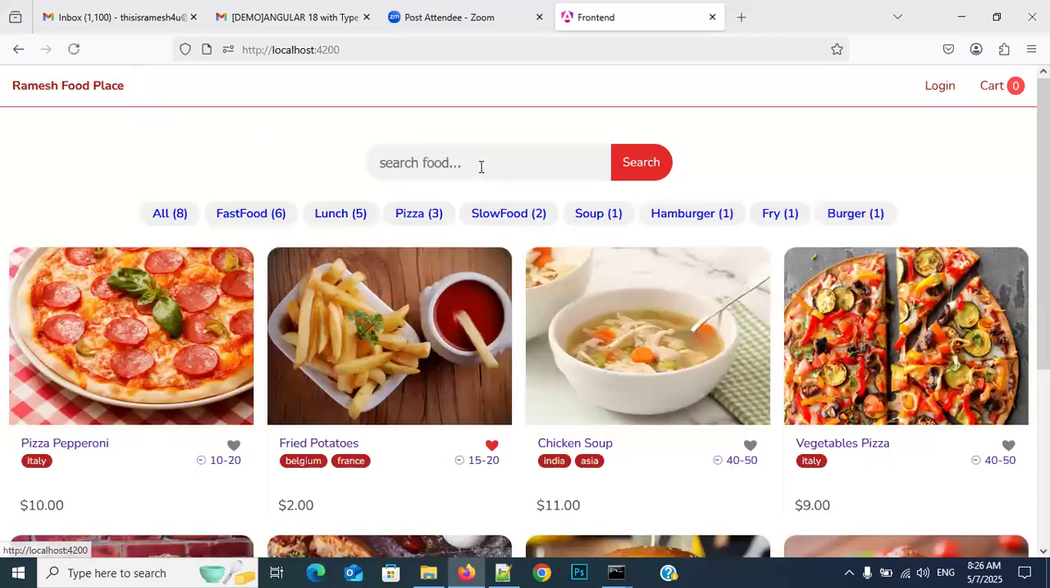Somebody may not search. They want to see all of this like categories with count. For example, in total I have eight. In these eight, six foods come under fast food, five foods come under lunch, three foods are pizzas only, two are slow food. Pizza itself is a category because it's famous. Soup is one, hamburger one, fry one, burger one.